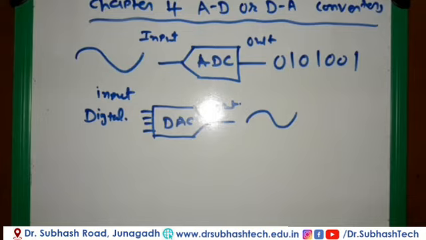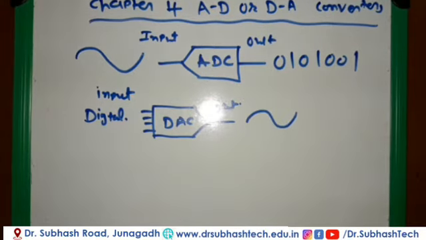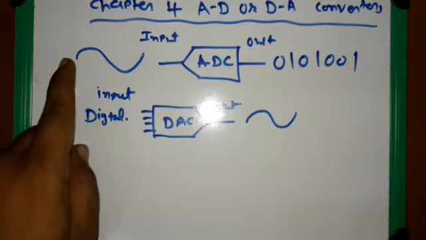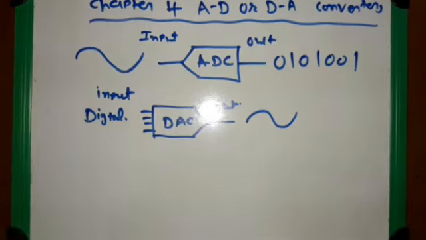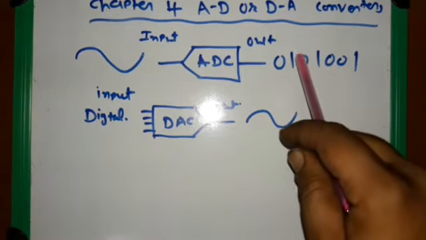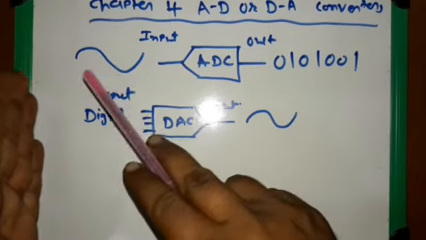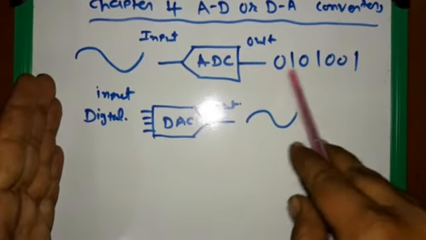First of all, we see in the figure here, there are two converters, ADC and DAC. First, the ADC, which stands for analog to digital converter. As per its name, it converts an analog signal to a digital signal. Here we see that some analog signals are there. Analog signals are continuous signals and digital signals are discrete signals. So in an analog to digital converter, the input is analog and the output is a digital value.